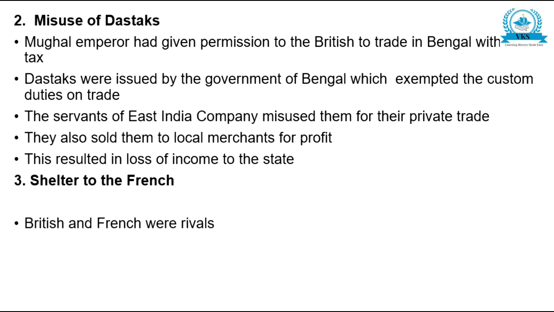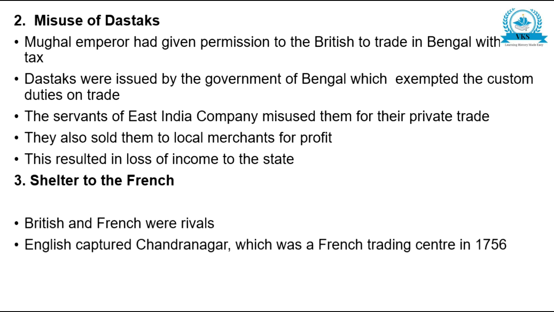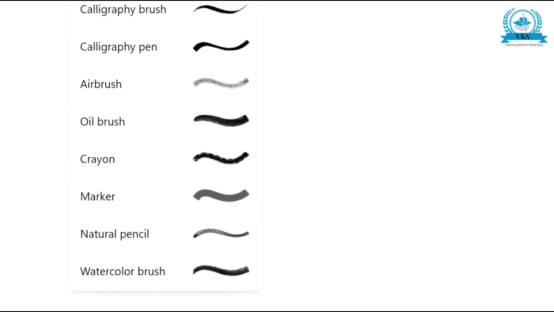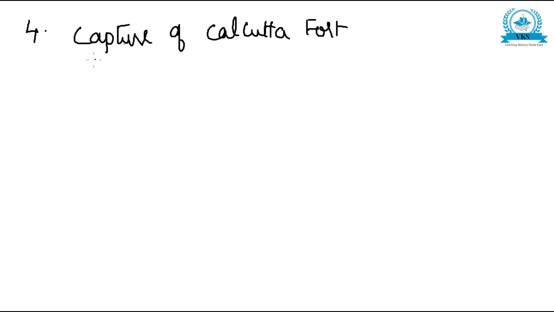Shelter to the French. British and French were rivals. English captured Chandranagar, which was a French trading center, in 1756. Siraj daula gave shelter to some Frenchmen, which angered the British. So now let us continue with the causes. Let us see what were the different causes for the Battle of Plassey. So the next, fourth cause, that is capture of the Calcutta fort. Capture of Calcutta fort. That is the fourth cause.